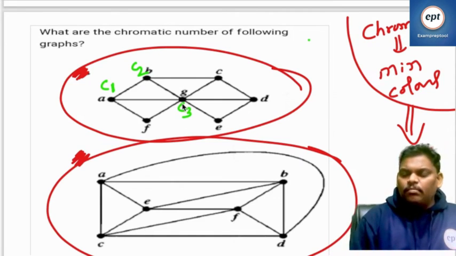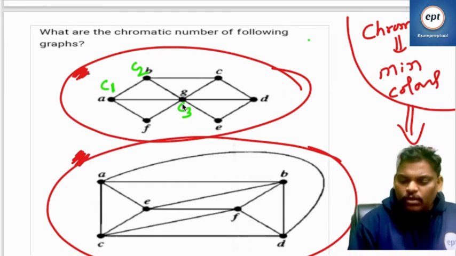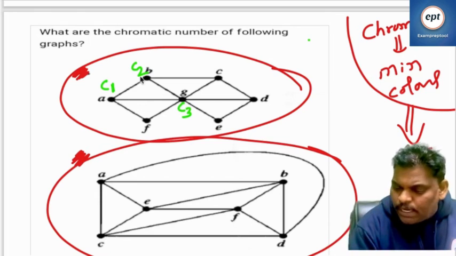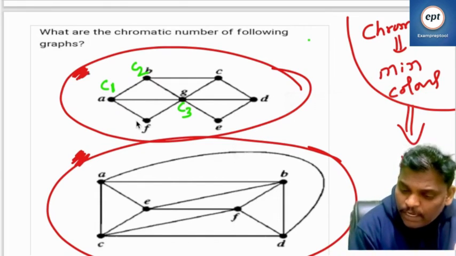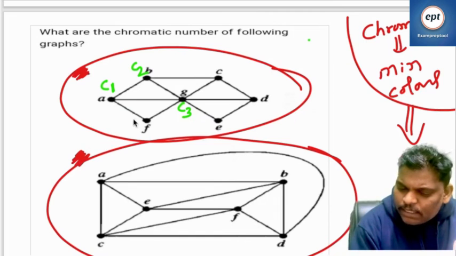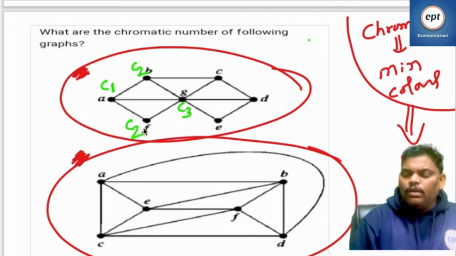There is no algorithm, manual checking only. So C1, C2, C3, because the triangle will take three colors, fine. Right? Let me be careful and give the answer. This one can be written as, I think C1, C3, it is the C2. Till now, three colors.